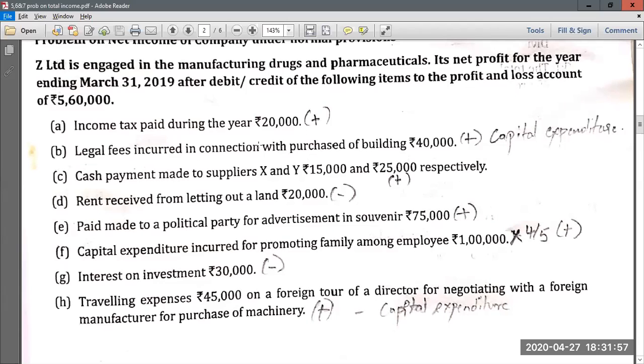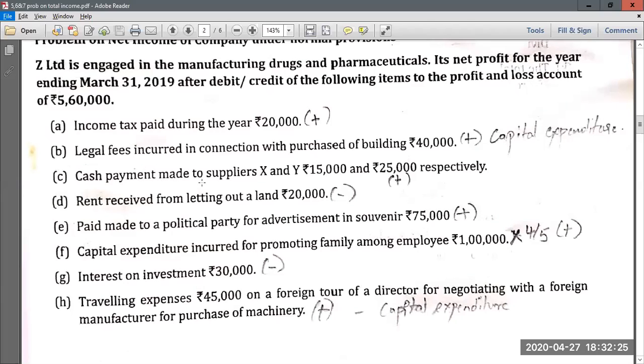Even though it is related to your business, what you have to look at here is that the legal charges are being incurred for the purchase of a building. A building is a capital asset, so whatever 40,000 they are incurring will be capitalized at a later point of time. Since this legal fee is a capital expenditure, it cannot be an item of your P&L account. It is wrongly debited to your P&L account. So again, it becomes inadmissible and should be added to the net profit as per the P&L account.